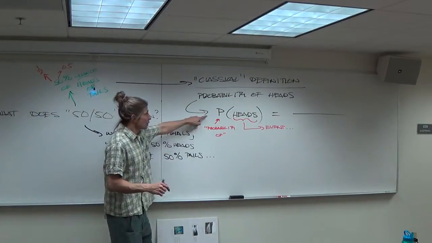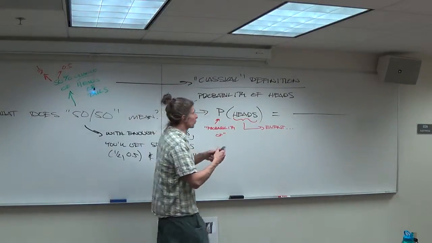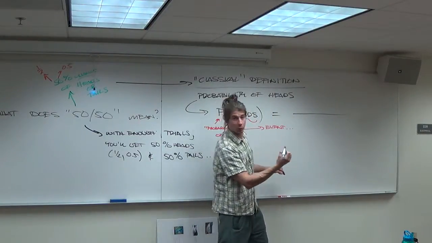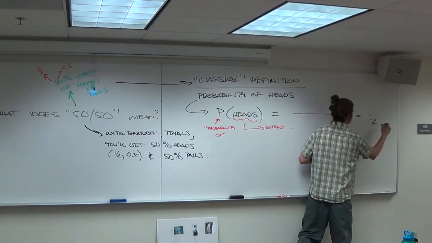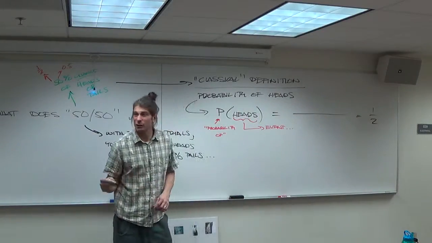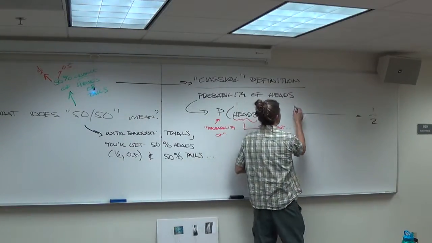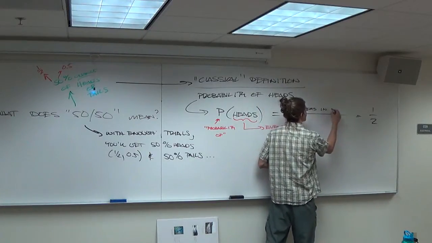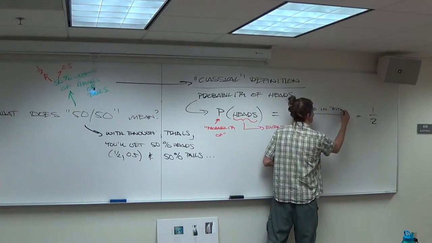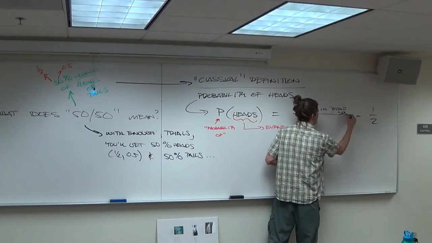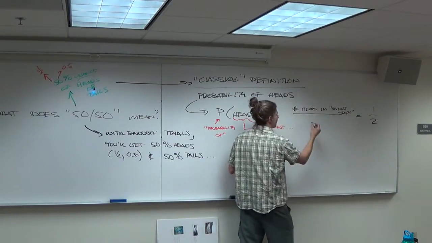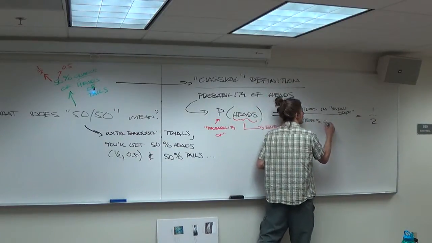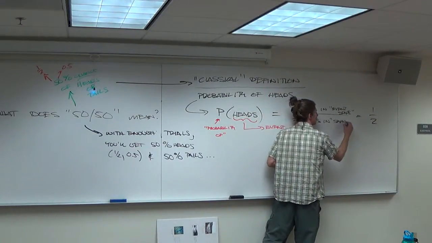So the idea is you set up a ratio. And in the ratio, you have a numerator and denominator. Now for the coin, it's 1 and 2. We know that: 1 out of 2. And the reason it's 1 out of 2 is because the numerator is the number of items in what's called the event space. Don't worry about that right now, we'll come back to that. And the denominator is the number of items in what's called the sample space.